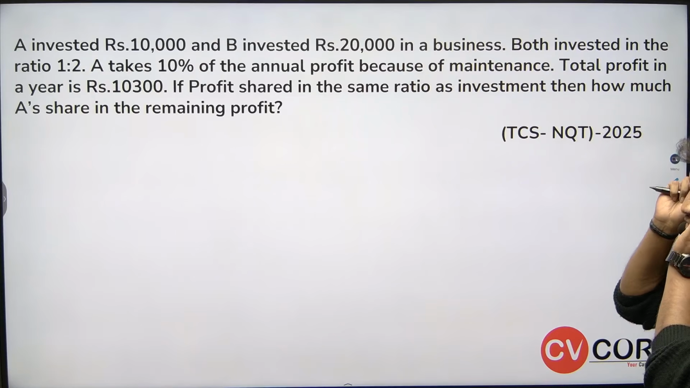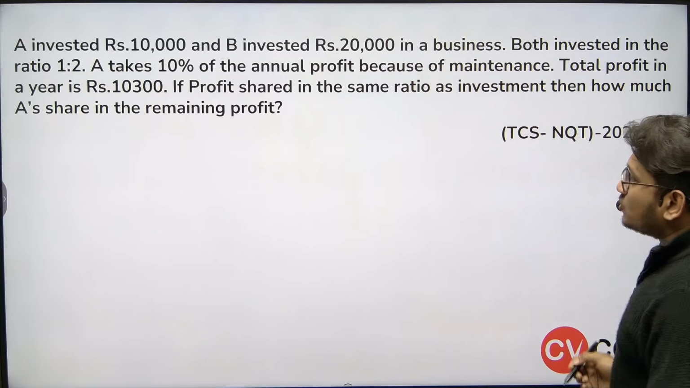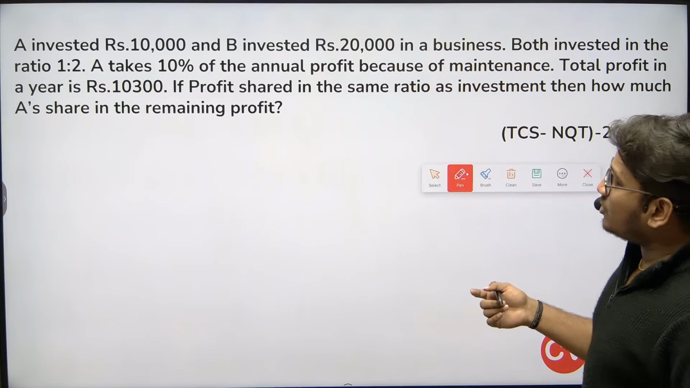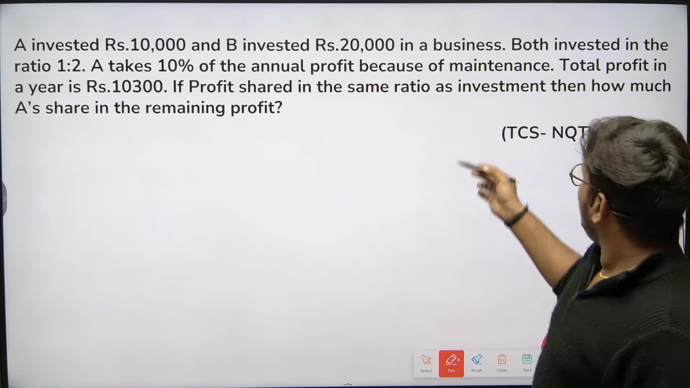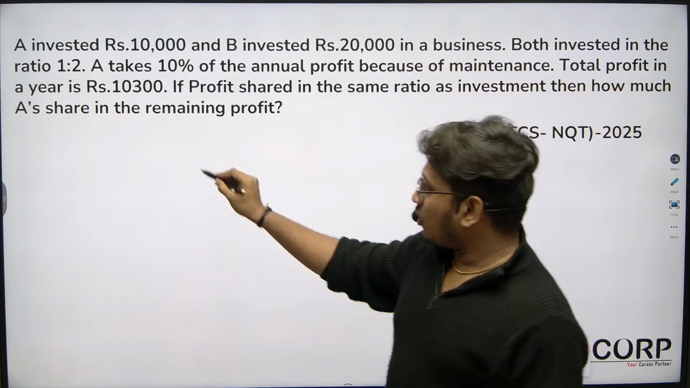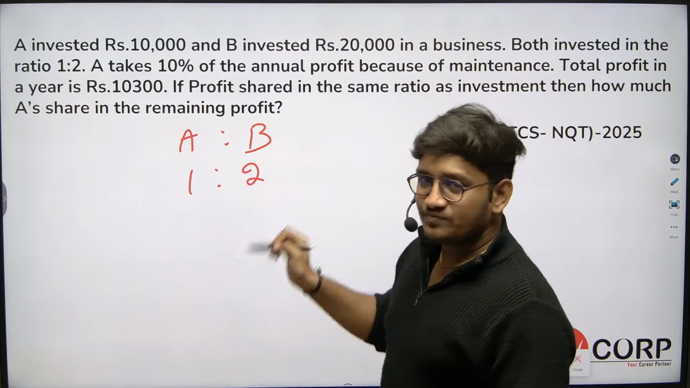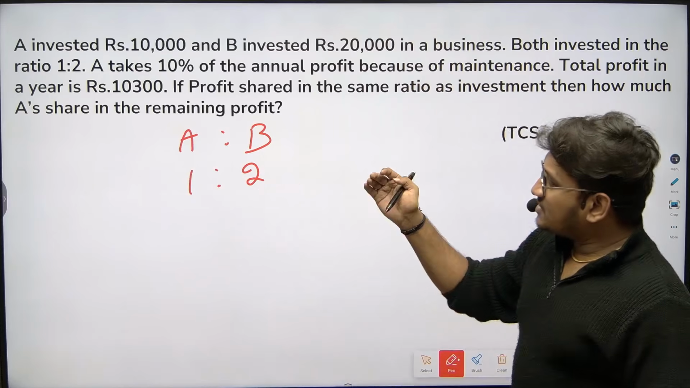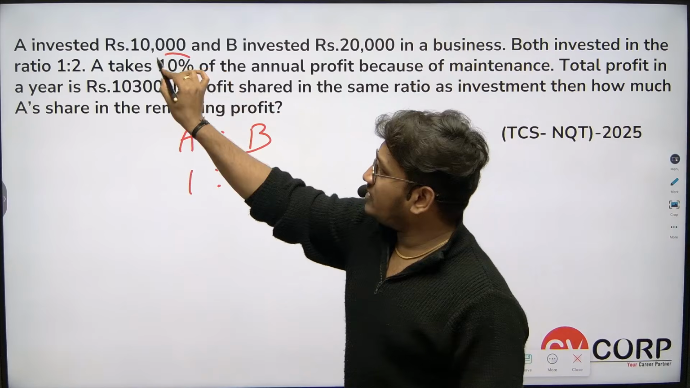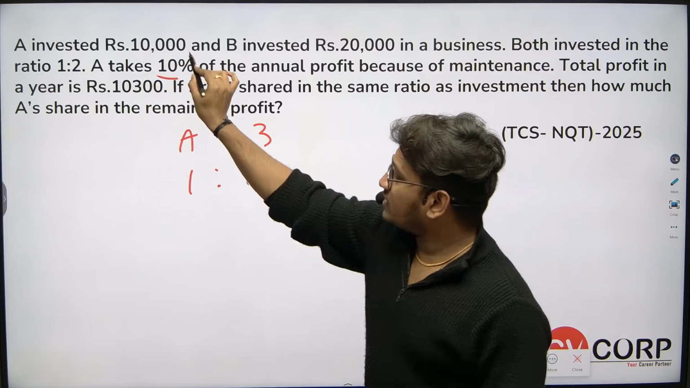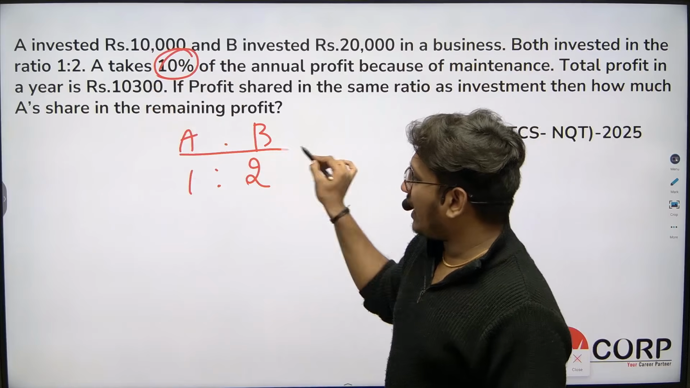Next question is based on partnership. Okay, so if you observe, A invested 10,000 rupees and B invested 20,000 rupees in a business. Obviously, A and B invested in the ratio 1:2. A takes 10% of the annual profit because of the maintenance. Whatever profit they got, A took 10% of it.